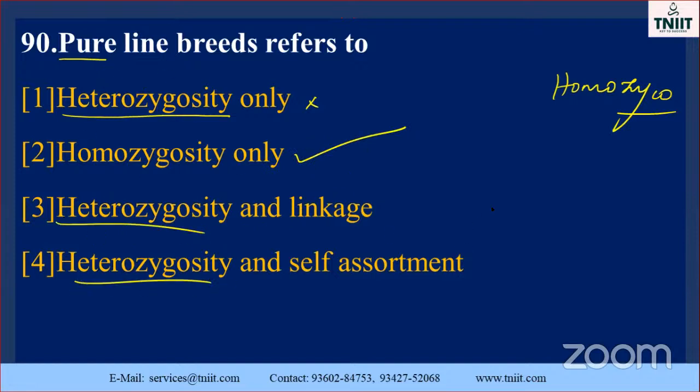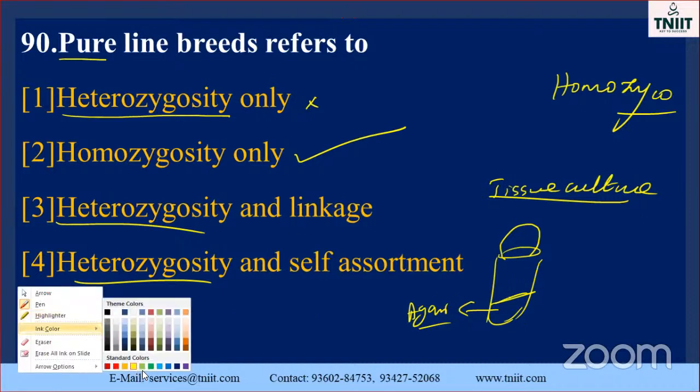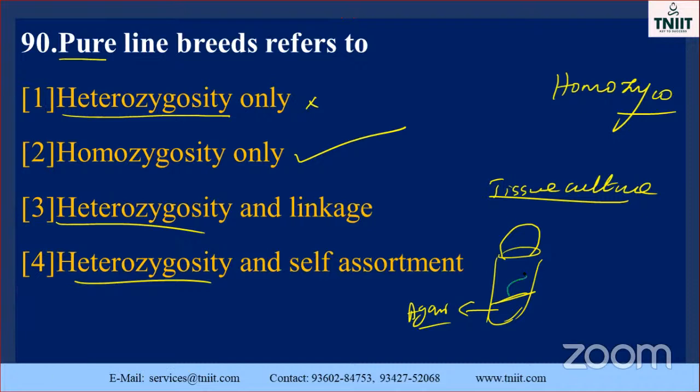What is homozygosity? I already told you during tissue culture. Just imagine tissue culture. Any one of the plantlets, whatever part of the plant body it may be, you place in the agar medium for growth. The agar medium contains nutrients and phytohormones, and you also have to maintain pH and temperature. What happened next? The callus formation takes place.